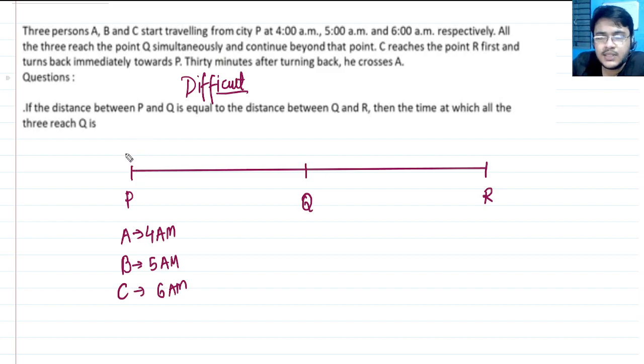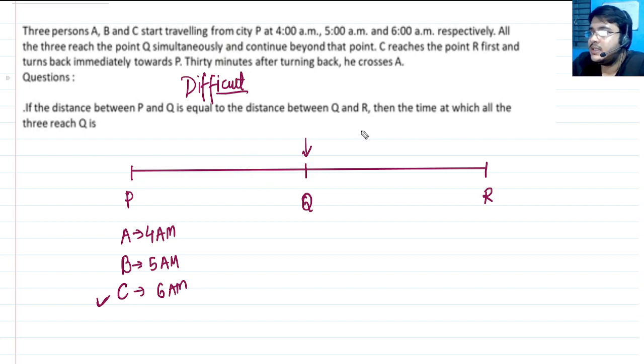So the question basically says that all of these fellows A, B and C reach this position simultaneously. What this means is all of them are at the same time present at Q. It also means that the speed of C will always be greater than the speed of B and the speed of A. So much more than the speed of A and pretty more than B. Now the first half of the story is not going to help us at all.